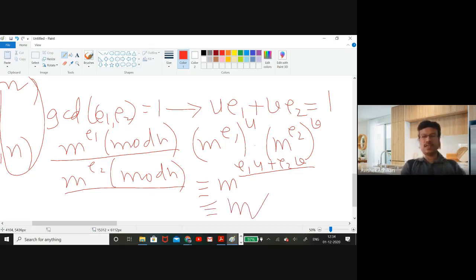So the attacker will be able to get the value of m if he knows the value of m to the power e1 as well as m to the power e2, as well as the extra knowledge that the GCD of e1 and e2 equals 1. That's all. So he will be able to recover the message. Okay, is it clear? Any question or doubt?